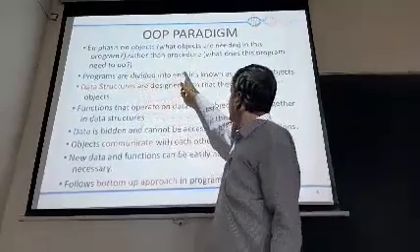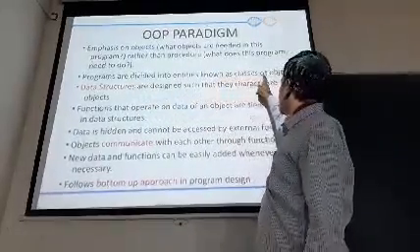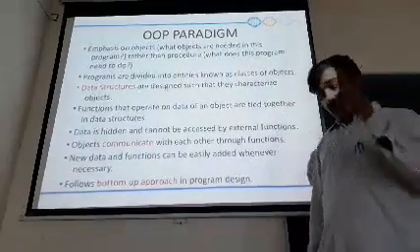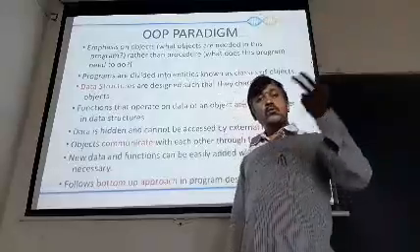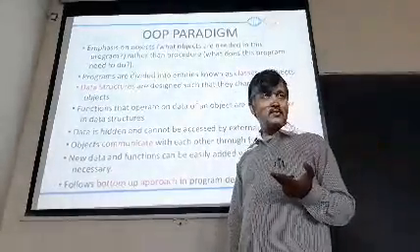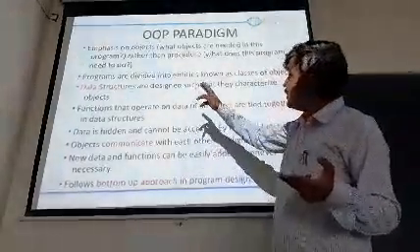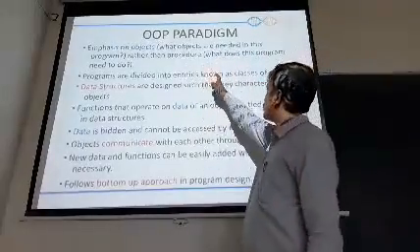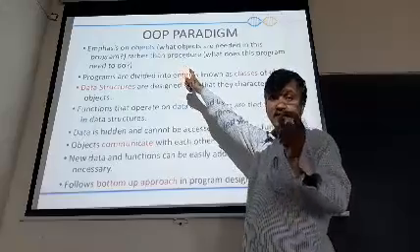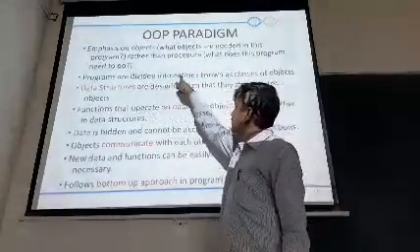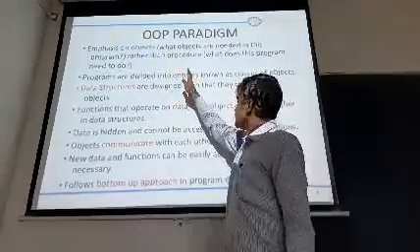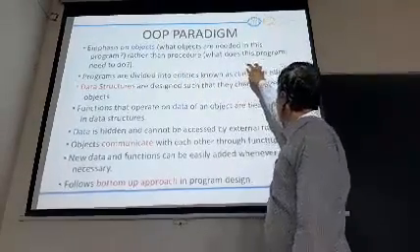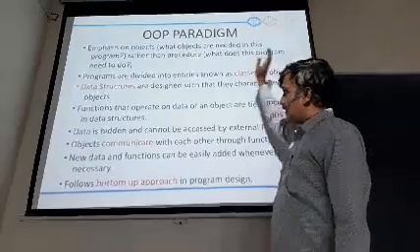Programs are divided into entities known as classes of objects. Here in C, programs are divided into functions. In C, what are you going to do? The program or parts of the program are divided into functions, whereas here they are divided into entities. Those entities are nothing but called classes. Classes of objects.